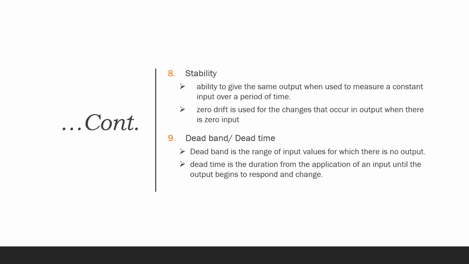Stability. So, when an input is applied constantly over a period of time, if the transducer gives the same output, then it is said to be stable. In some cases, due to external factors, even when there is zero input, the output is a non-zero value, and this is termed as the zero drift.